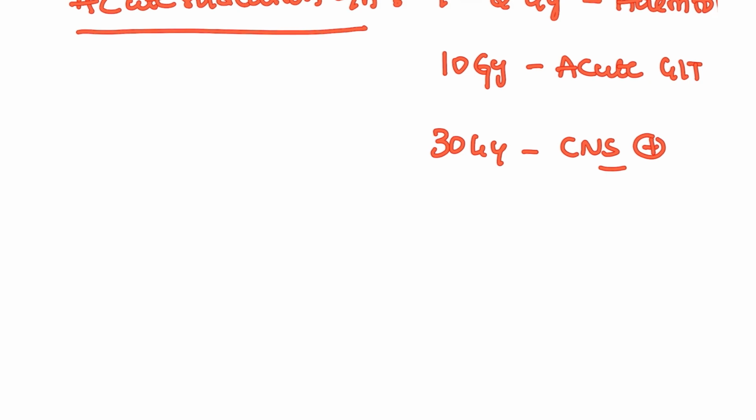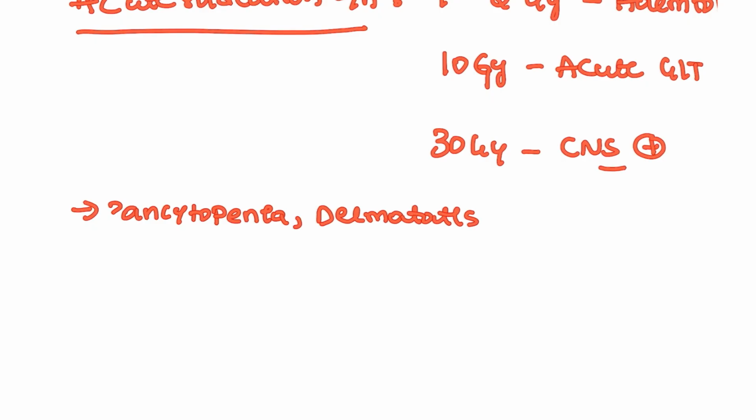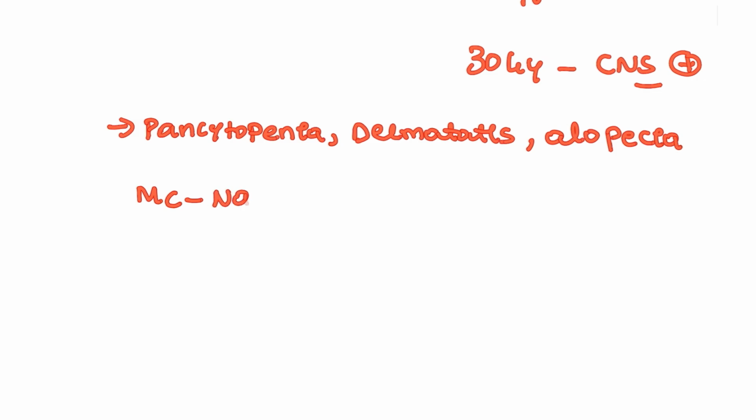And in acute radiation syndrome, what are the early causes? So early causes will be pancytopenia. The patient can have pancytopenia, that is all the types of blood cells will be decreased. And dermatitis, so radiation related dermatitis, skin erythema, or flushing will be seen in this patient. And also alopecia, right? Hair loss will be seen in these patients. And most commonly, every patient who is exposed to radiation, the symptom that they are going to have is nausea and vomiting.